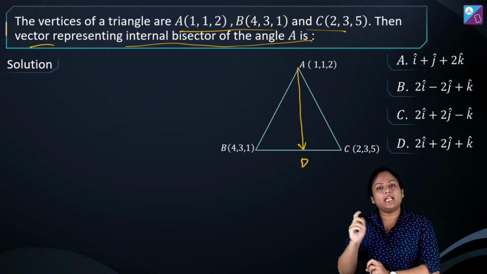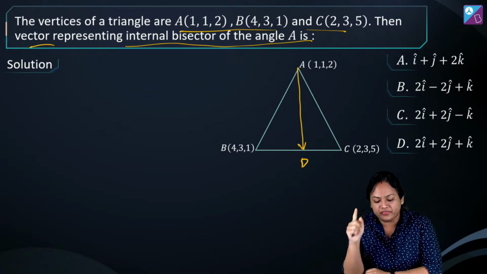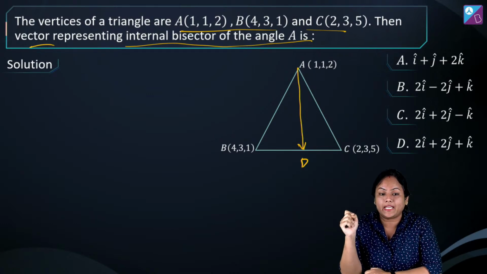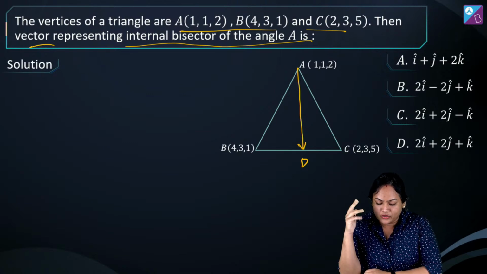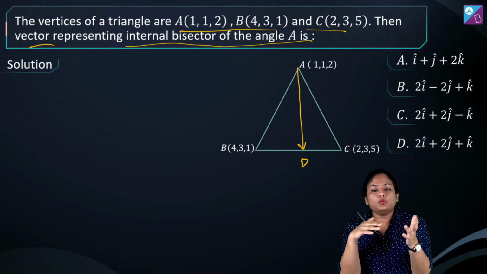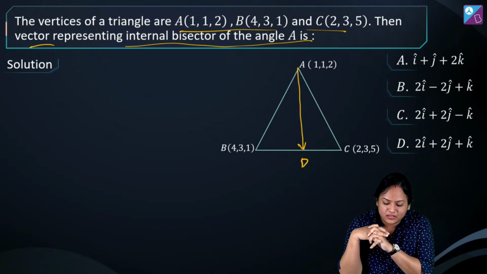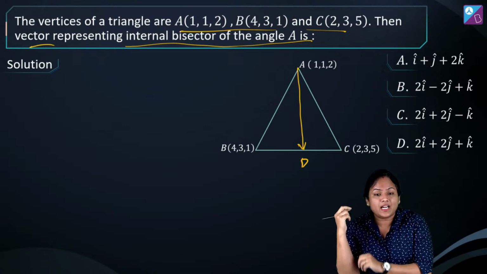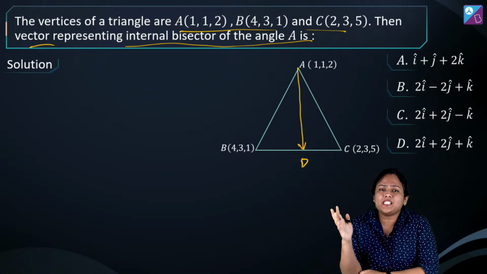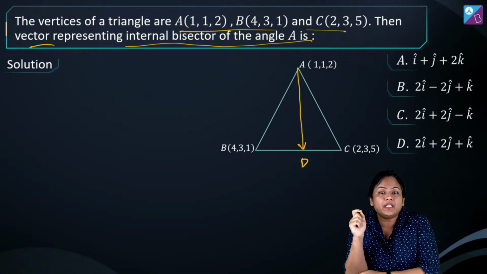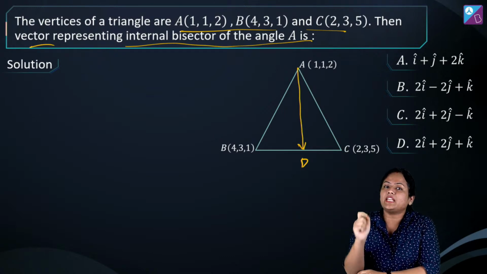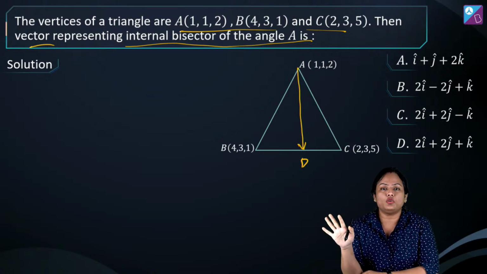So that's all the work you have to do. Quickly find D and tell me what you are getting, which option will be correct. Okay, so Jitendra said it's B. And what about the rest of you guys? Solve it very quickly, guys. Quickly work it out and tell me what the answer will be. It's a simple question. I've already told you we have to find D. Once D comes, we can get the vector AD. That is what is to be done.